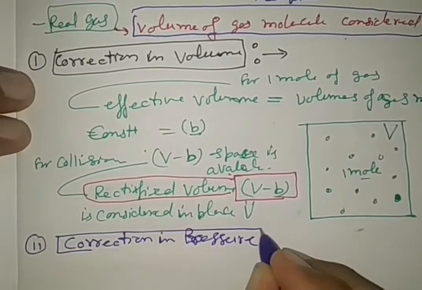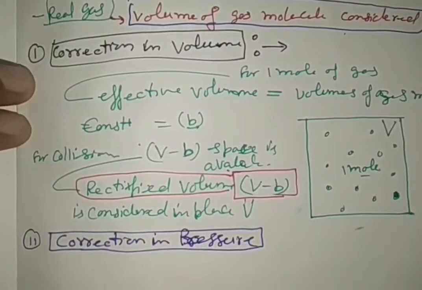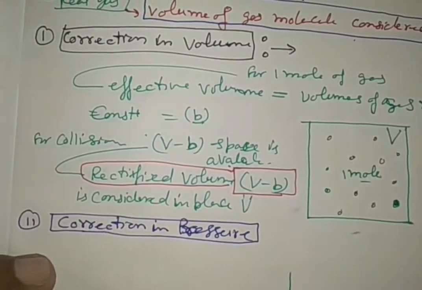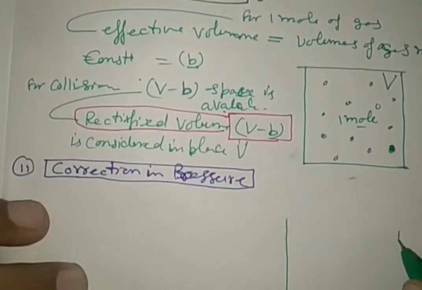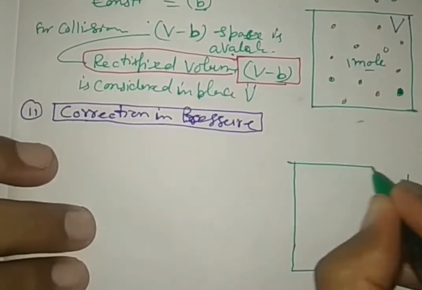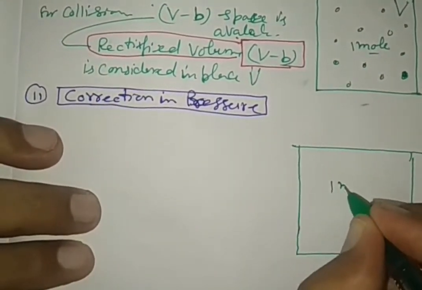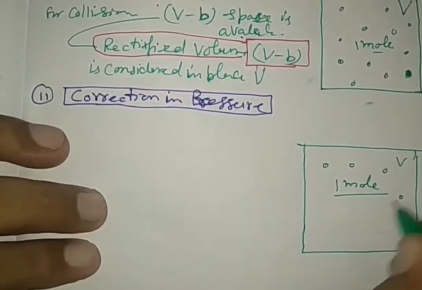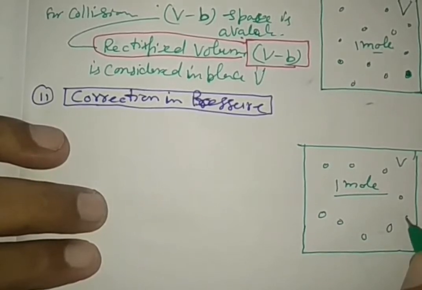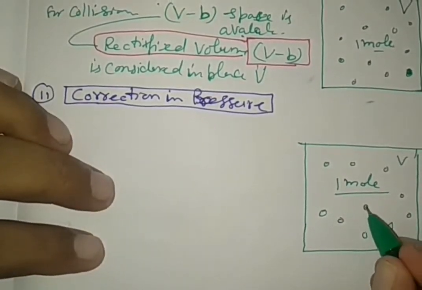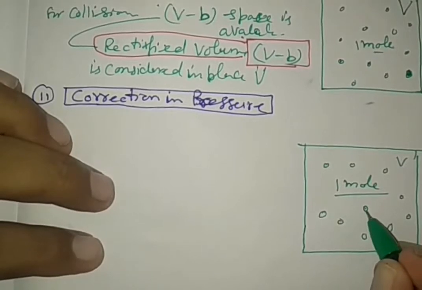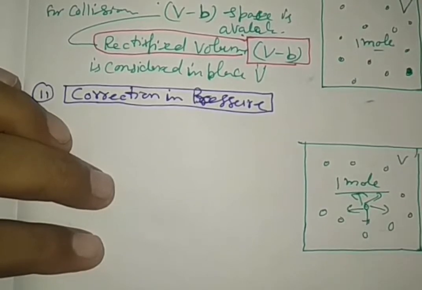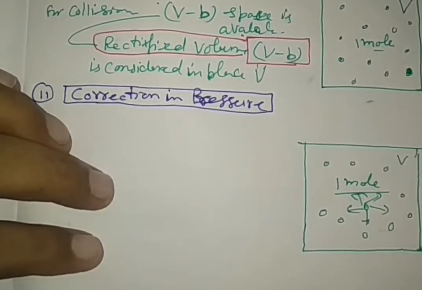See this diagram very carefully to understand the concept of the correction in pressure. Let 1 mole of gas be filled, having volume V. These are the gas molecules. A gas molecule A is attracted by all molecules from the surrounding in 3 dimensions.